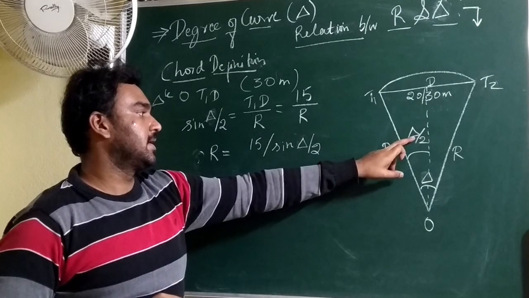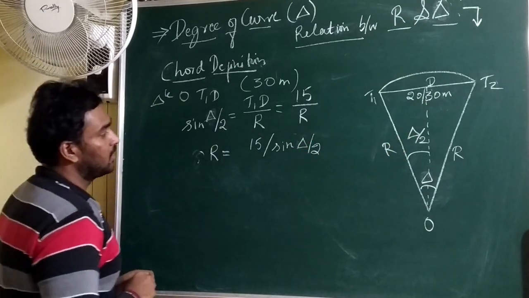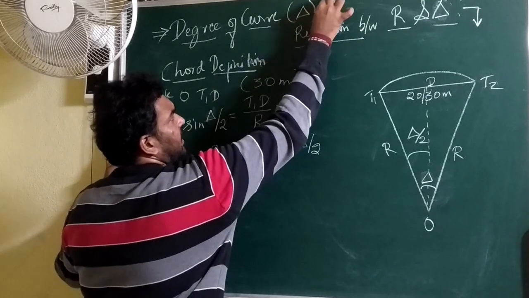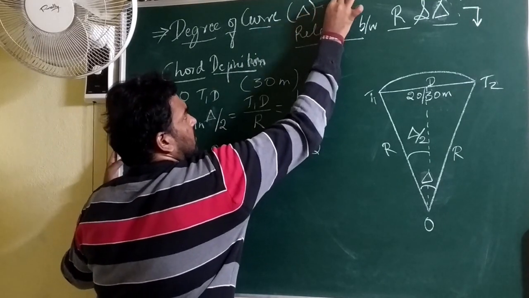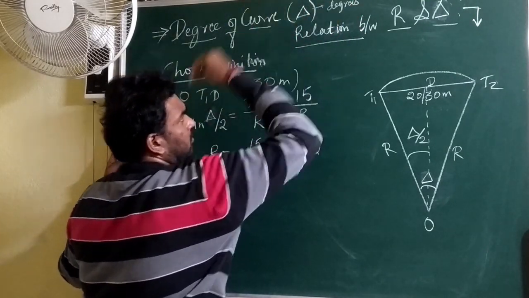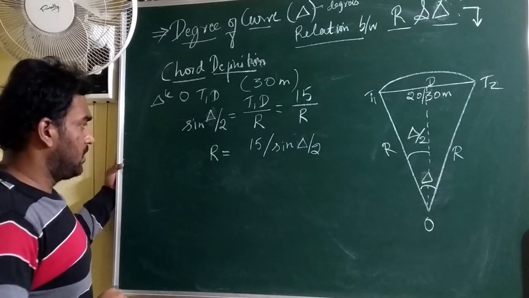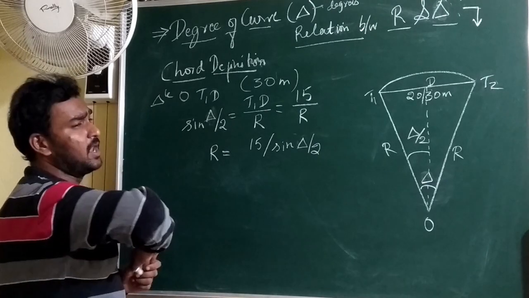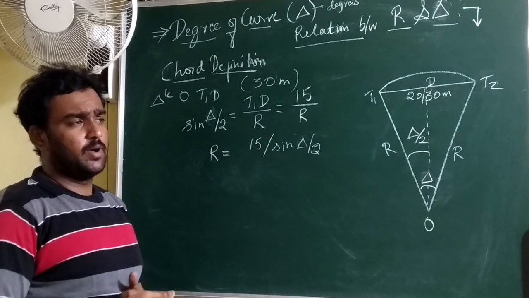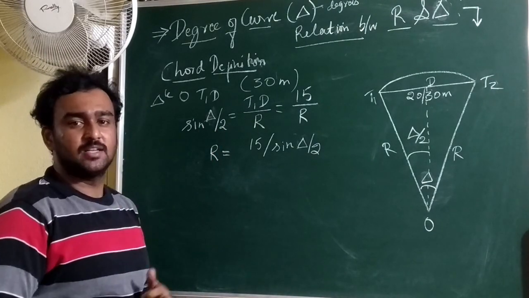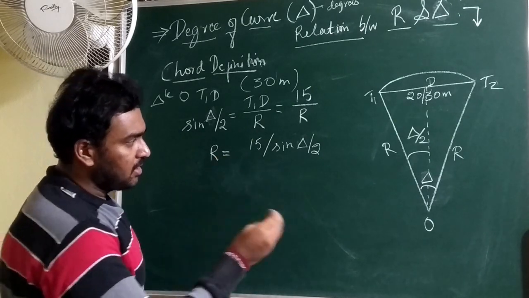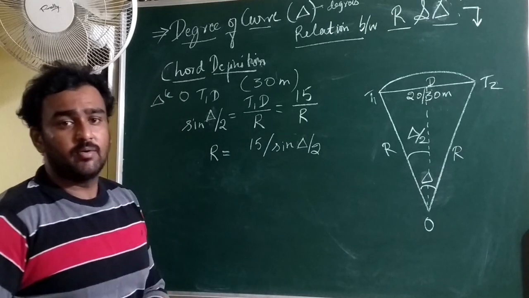We're considering this angle, right? That's why it is delta, where delta is in degrees, which we should know first of all. And if you observe, we come across very large curves, and by looking at them we can say they will have some large radius and a very small degree of curve.